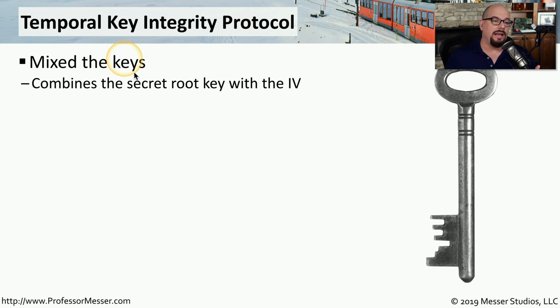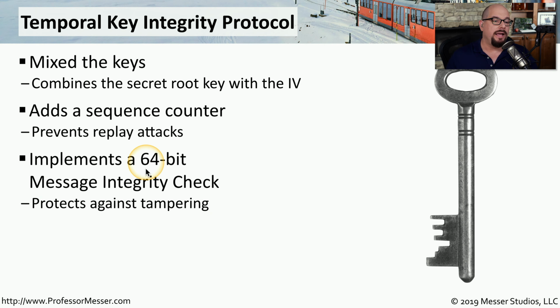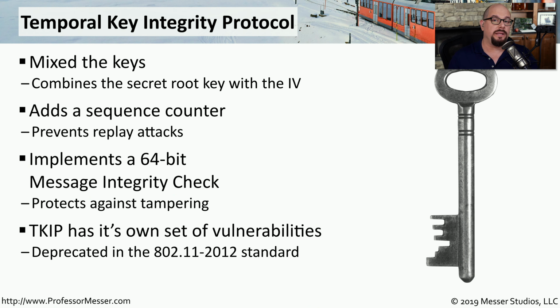One was that it allowed the mixing of a secret root key with the initialization vector. It also provided a sequence counter, which made it impossible to replay this traffic through the wireless network. And it also added a 64-bit message integrity check to make sure that none of the data had been tampered with as it went across the wireless network. Unfortunately, we found a number of vulnerabilities with TKIP, and this particular standard was removed from 802.11 in 2012.